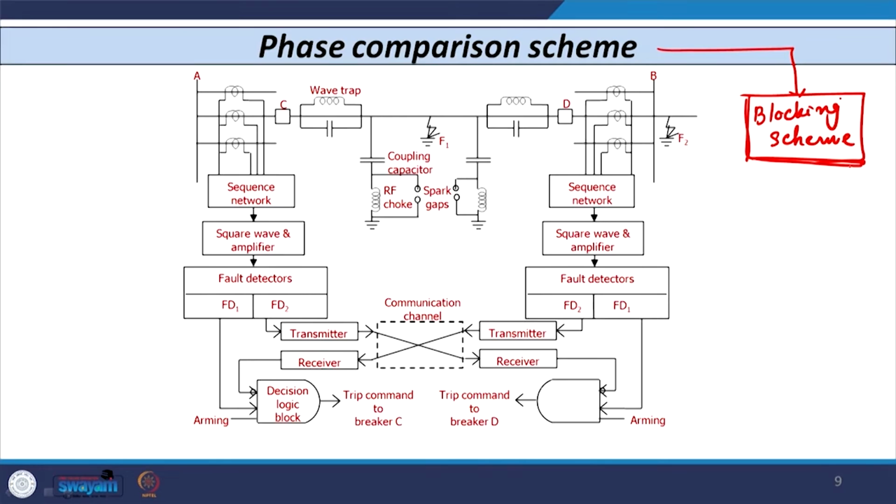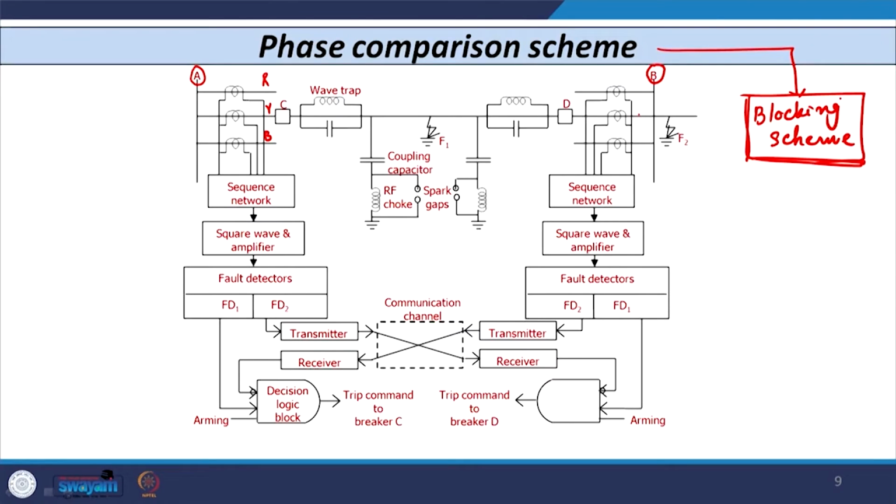Now, in this scheme you can see again there are two buses A and B, and between these two buses the line is connected, with 3 conductors again R, Y, B. I have shown only one conductor, Y; a similar type of circuit exists for R and B also.